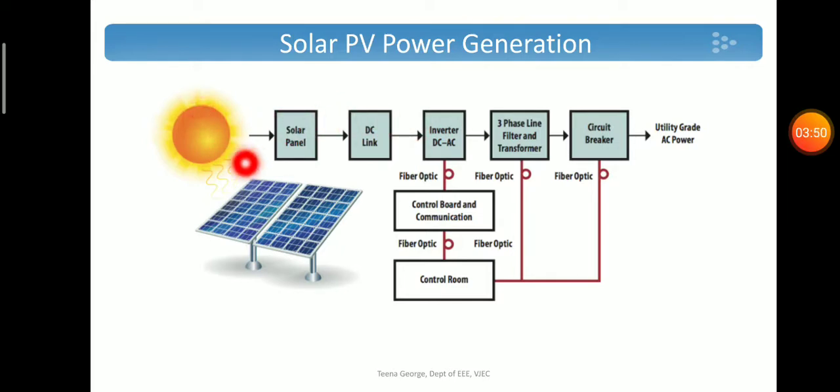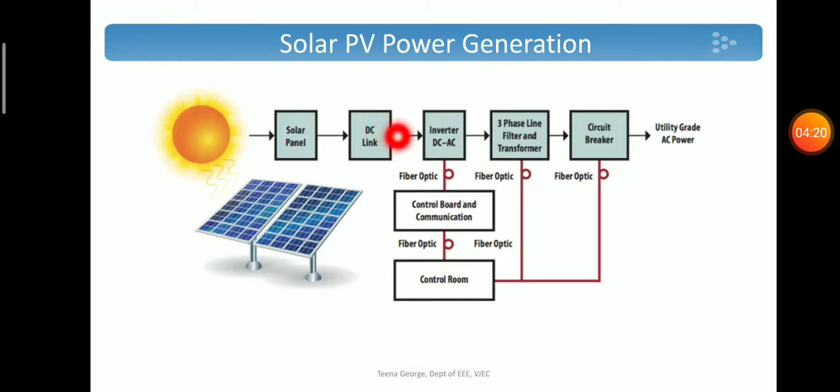We know that the solar energy is varying, so the output from the solar panel is also varying. It will be a variable DC source. So there should be a DC-DC converter, which will convert this variable DC to fixed DC. Or we can avoid that stage by using an inverter, which will convert variable DC to fixed AC.